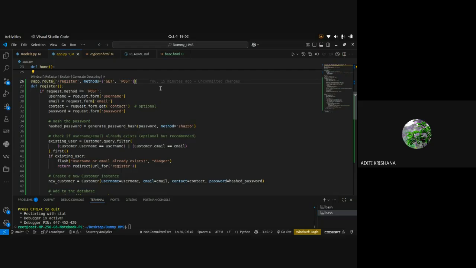So, what is the use of get? What is the use of post? And how many other HTTP request methods are there? Please search that. That will be asked in your viva for sure. So, search that, read about that, and understand why we use get and post.